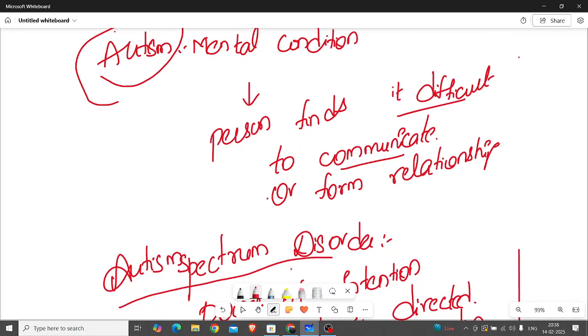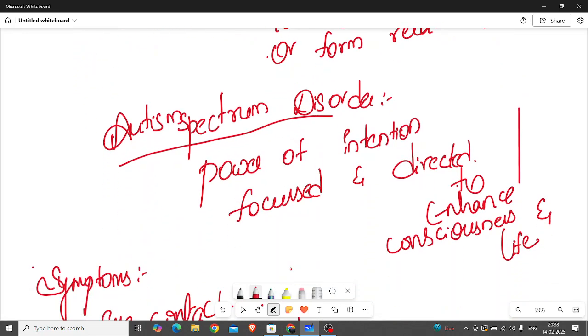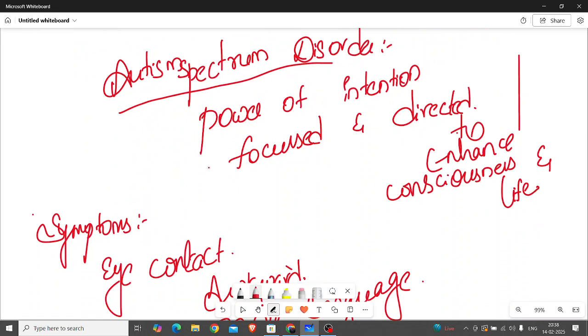That is autism. And autism spectrum disorder means how the process goes on, how they are able to focus, how they enhance their consciousness, how they perceive things in their life, and how they perform activities in a normal way. Every matter alters easily in this autism spectrum disorder.